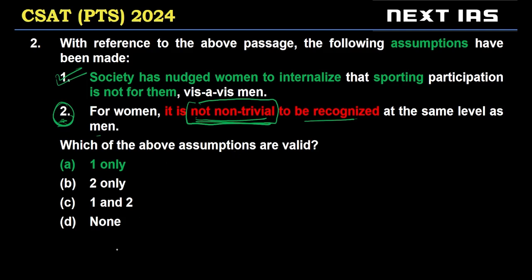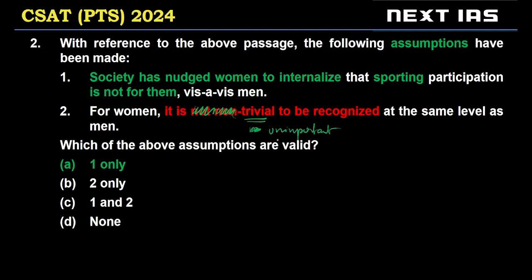This will come in the exam; at least once in one of the options you'll find a double negative. So simplify it like this: for women, it is trivial. Trivial meaning not meaningful, unimportant, let's say. Unimportant to be recognized at the same level as men.